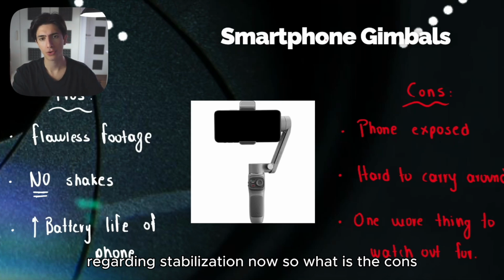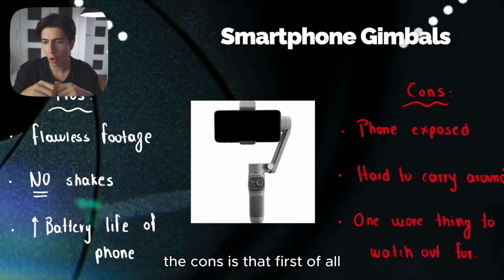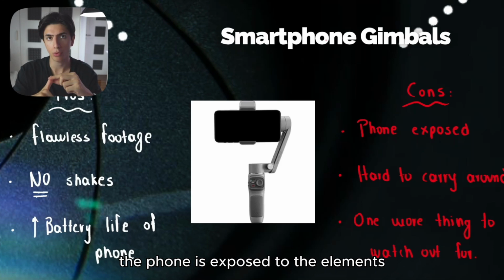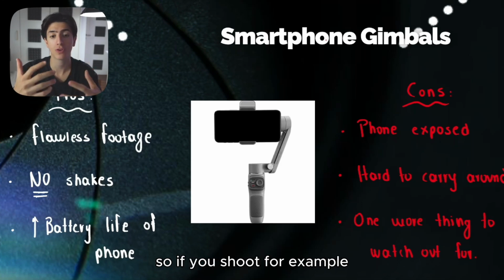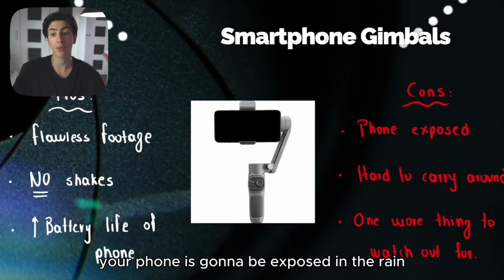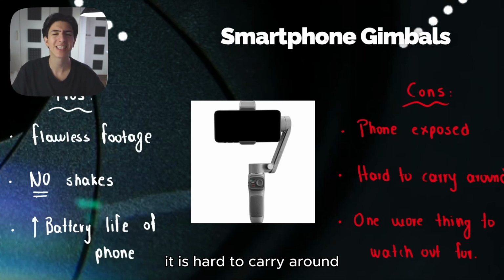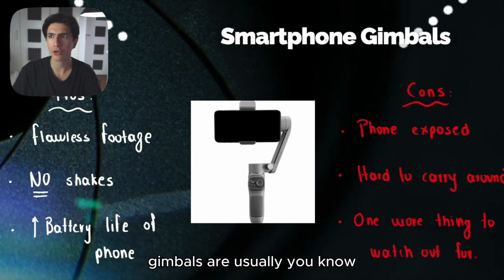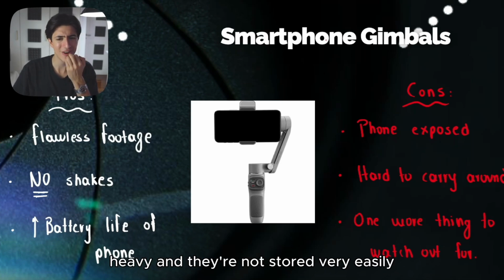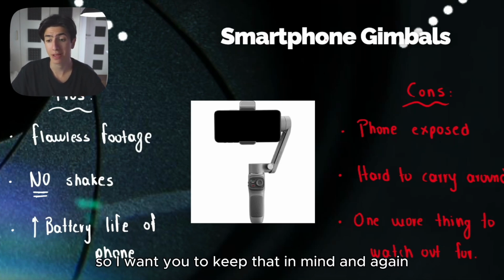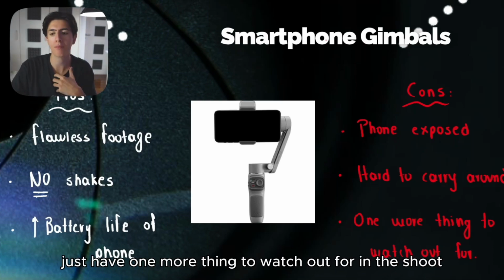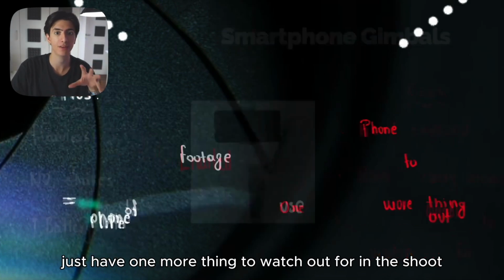So what are the cons of gimbals? The cons are that, first of all, the phone is exposed to the elements. So if you shoot, for example, in the rain with a gimbal, your phone is going to be exposed to the rain. Your phone is going to be exposed to the mud, right? It is hard to carry around. Gimbals are usually heavy, and they're not stored very easily. So I want you to keep that in mind. And again, you just have one more thing to watch out for in the shoot.